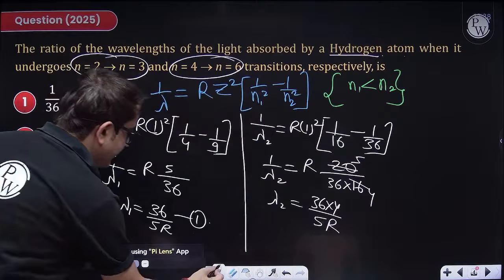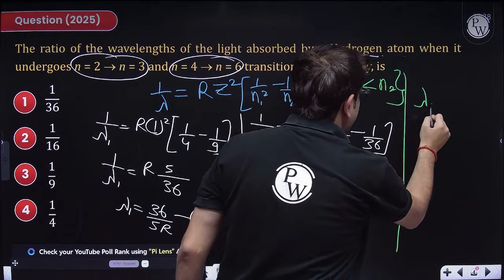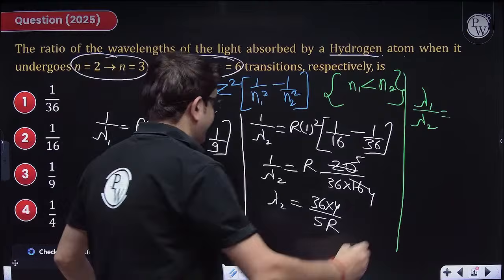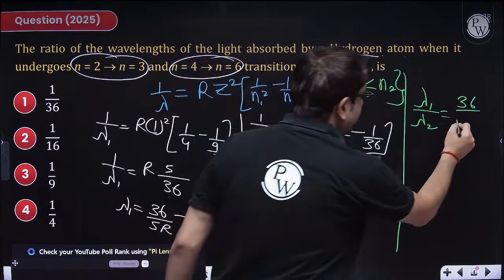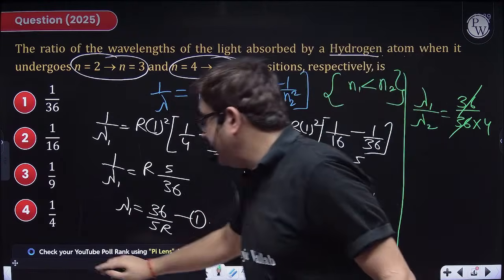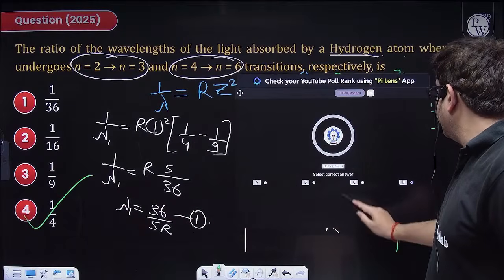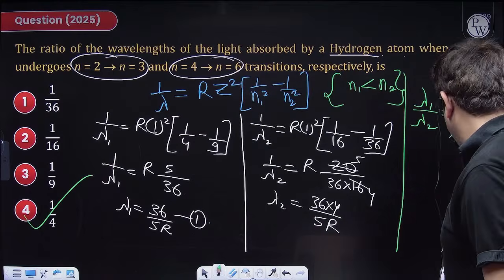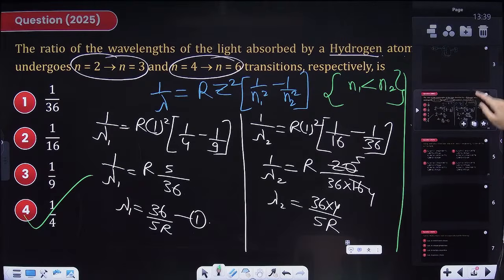Now what shall be the ratio? I hope most of you have got the answer. The ratio of lambda 1 upon lambda 2 will be 36 upon 36 into 4, with 5R getting cancelled. That is simply 1 by 4. That means option D. I hope most of you have got the answer. Chalo, 50%. Robin, perfect. Shweta, perfect. Moving to the next question.